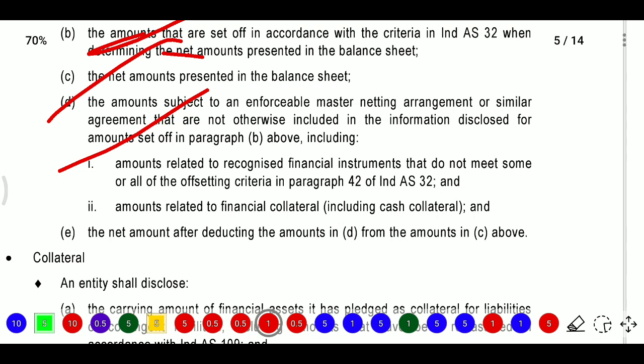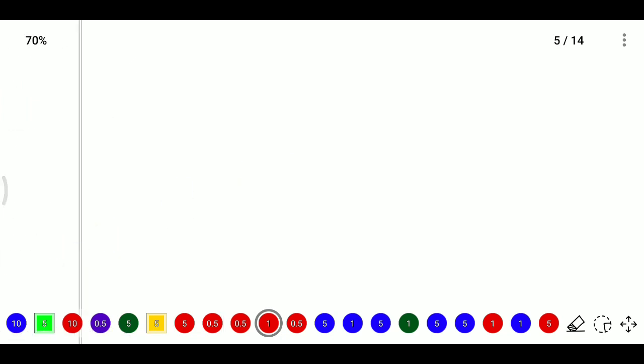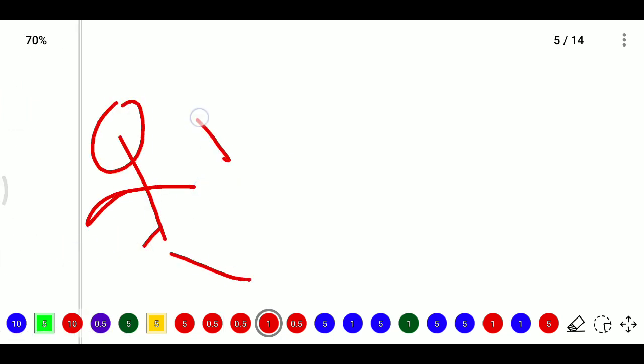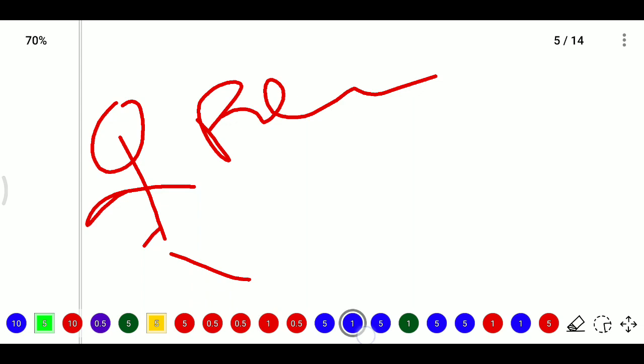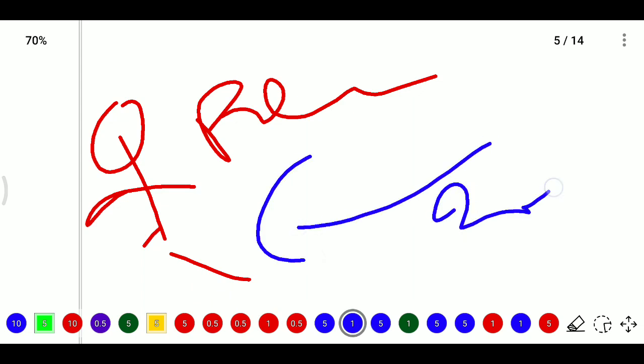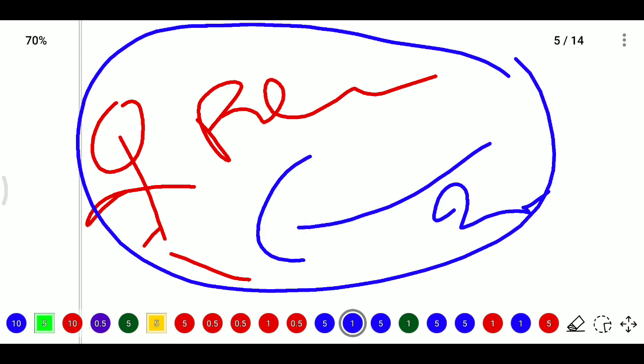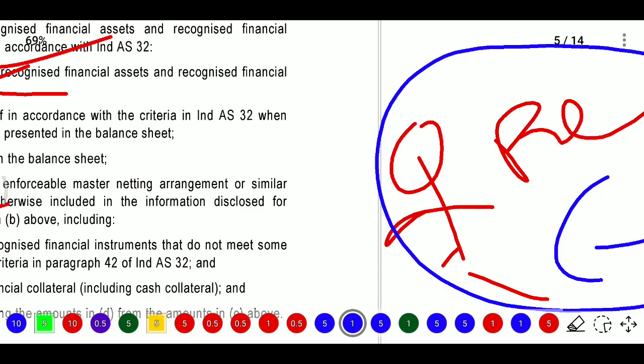Otherwise, the disclosure covers the amounts set off, including amounts relating to recognized financial instruments that do not meet some or all of the offsetting criteria. So what is this offsetting? For example, one person has a payable and the same person has a receivable, so we need to offset these items. For offsetting we need to see whether it is permitted as per the provisions or not.